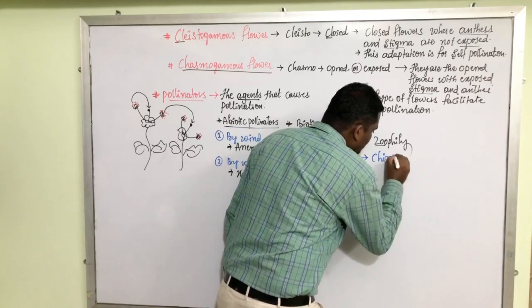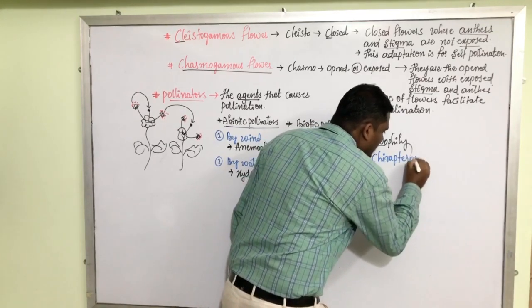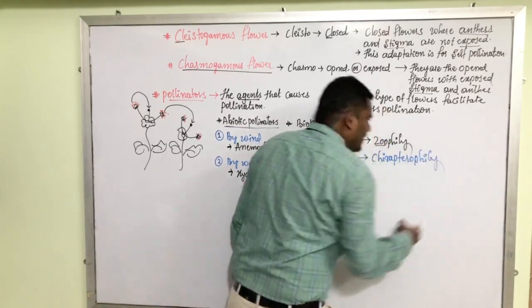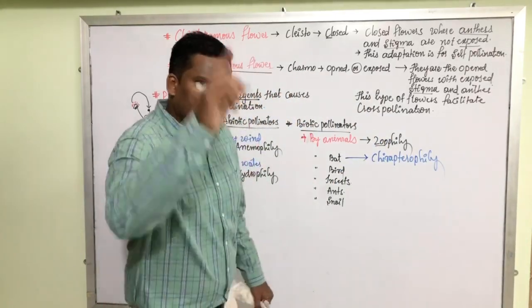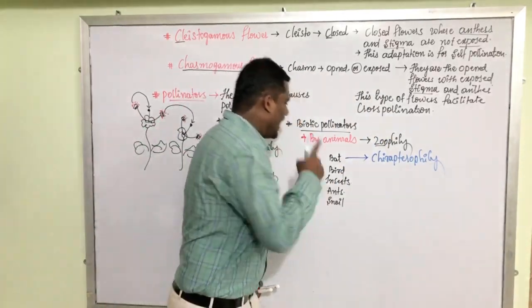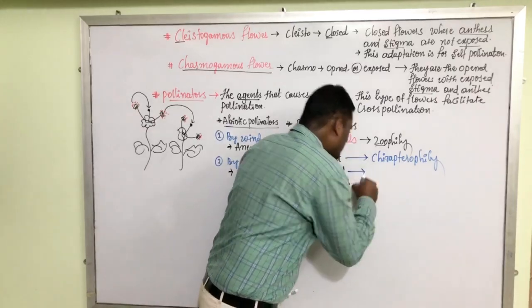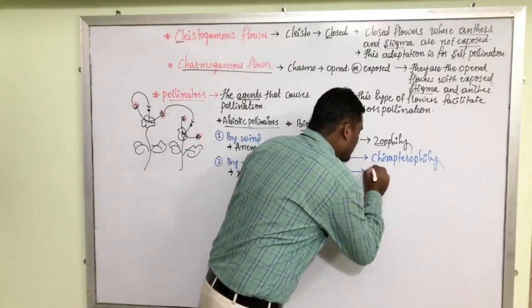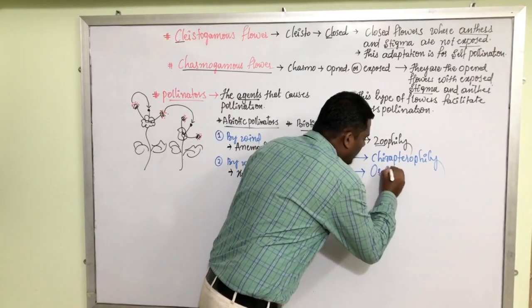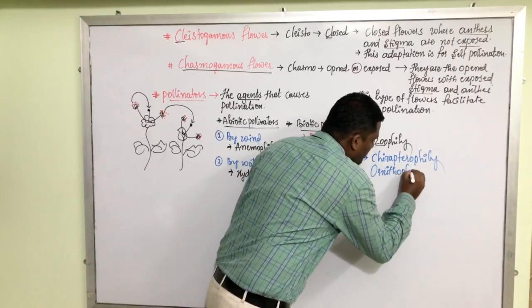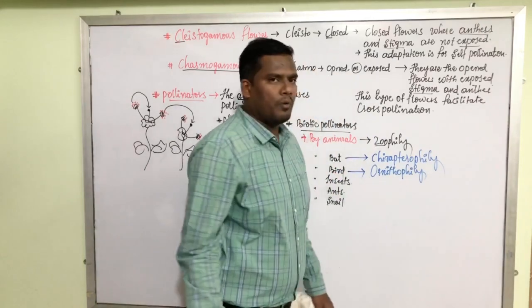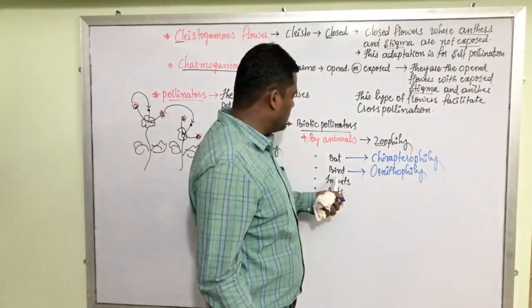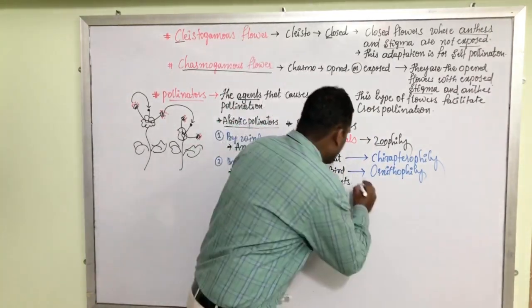If pollination is done by bats, such pollination is called chiropterophily. Chiropterophily means pollination by bats. If the pollination is done by birds, it is called ornithophily.